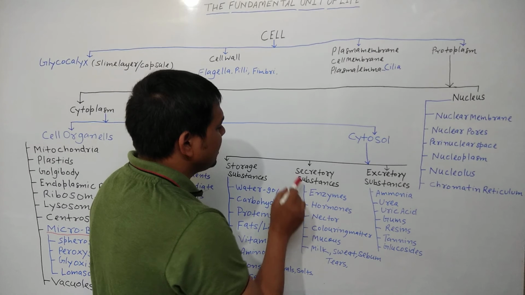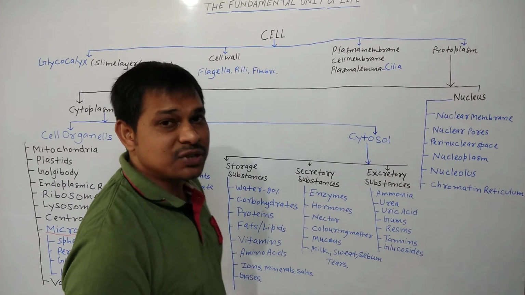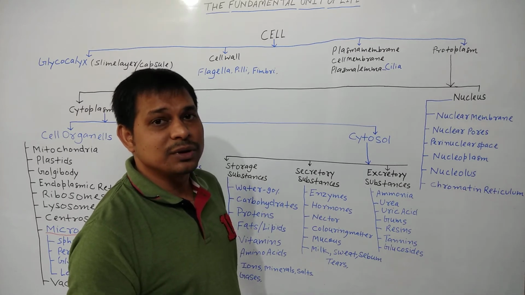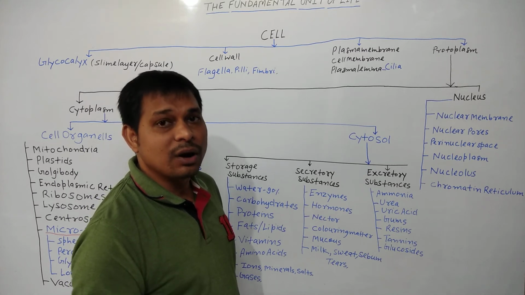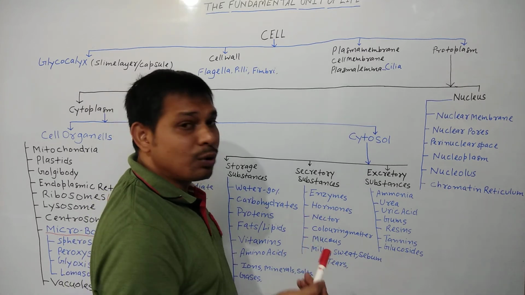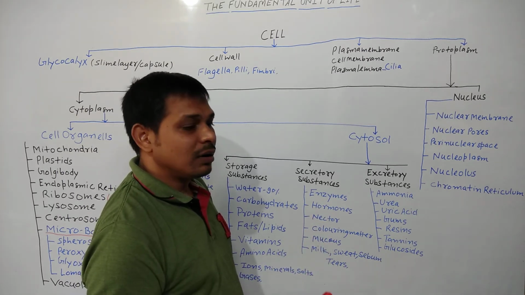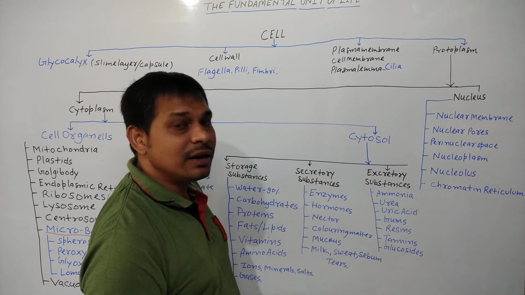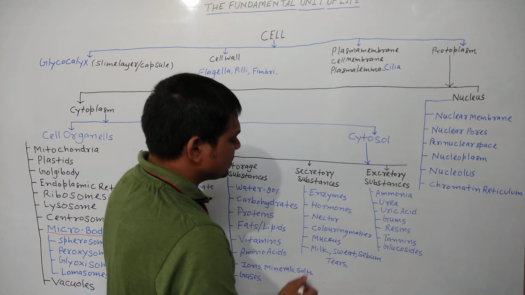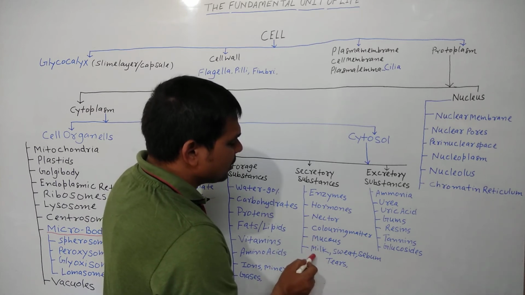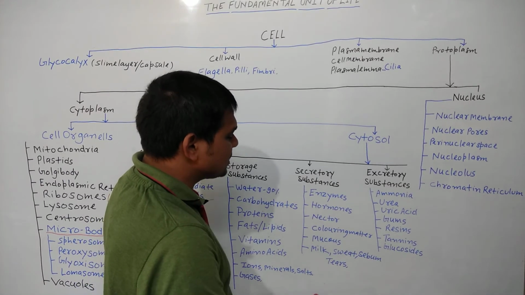Next, secretory substances, like enzymes such as pepsin, renin, trypsin, chymotrypsin, and hormones like insulin, glucagon, growth hormone, thymosin, epinephrine, adrenaline, and many more hormones. Nectar, coloring matters, mucus, milk, sweat, sebum, that means oil or wax-like substance, and tears.